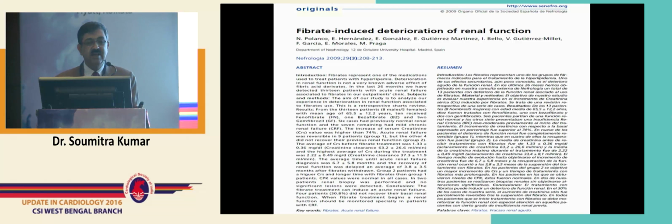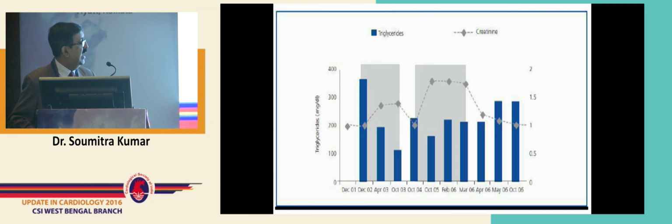And as an Achilles heel came this, fibrate-induced deterioration of renal function. Not only did that meta-analysis show this, but in this article in Nefrologia, it was shown that these people had encountered 13 cases of fibrate-induced acute renal failure in 2 years or so. And 4 out of these 13 patients actually had a non-reversible renal deterioration. And you can see here from data from one such patient that every time fibrates were added, there was an increase of creatinine along with a decrease of triglyceride. Whenever it was withdrawn and re-added, the same thing happened.